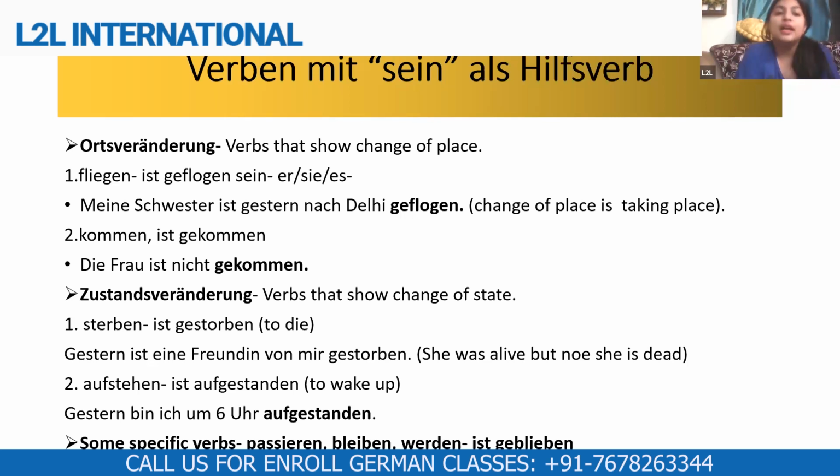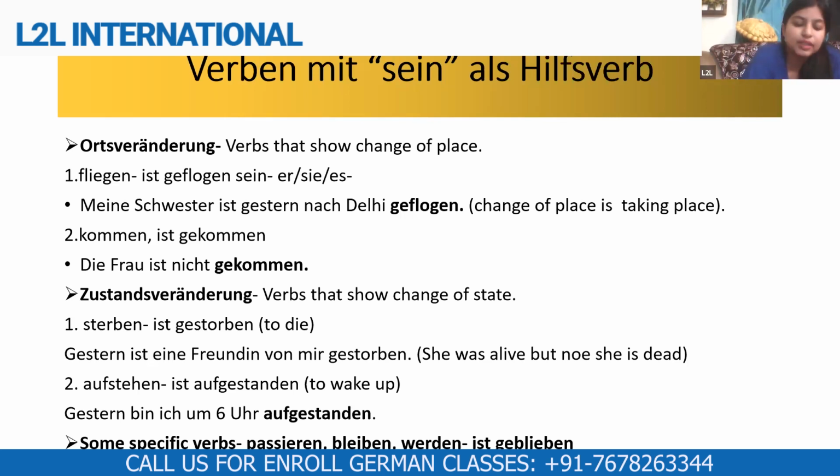So let's see. Verben with sein als Hilfsverb. We have to see here which verbs take sein, that means ist, sind as their helping verb. So the first category of verb that takes sein is Ortsveränderung. Ortsveränderung means the change of place. So all the verbs in German, not all, but the majority of the verbs in German that show change of place, they all take sein as their helping verb.